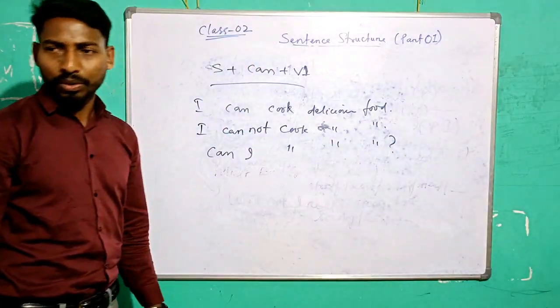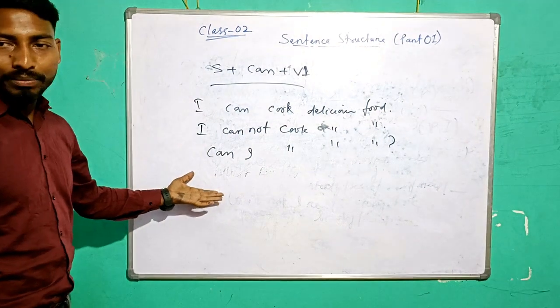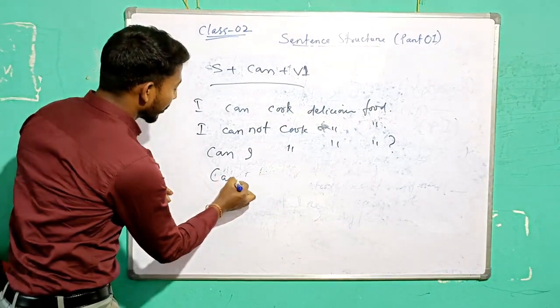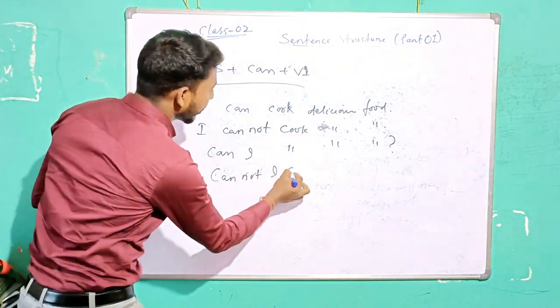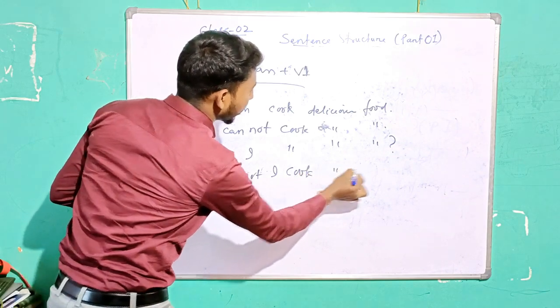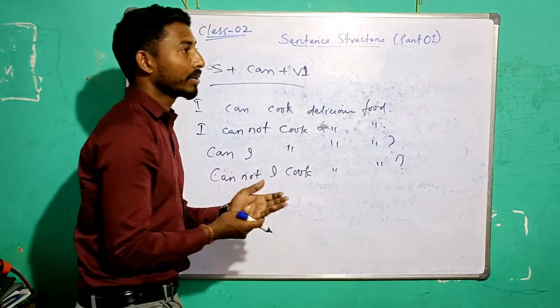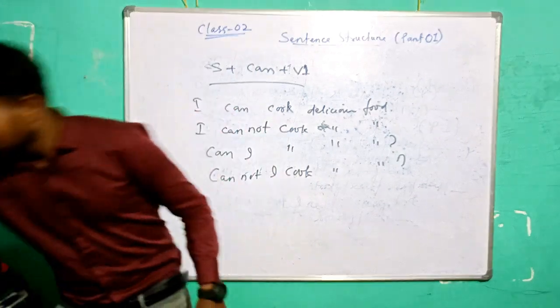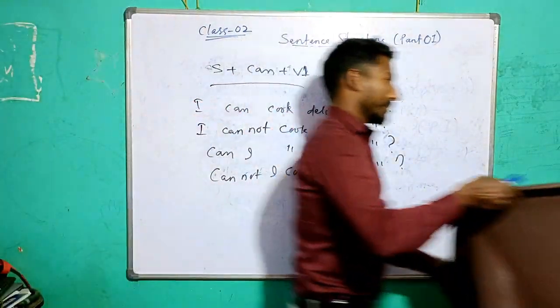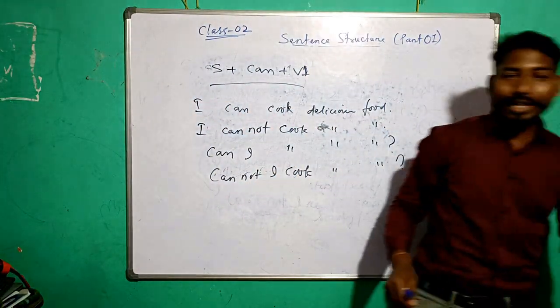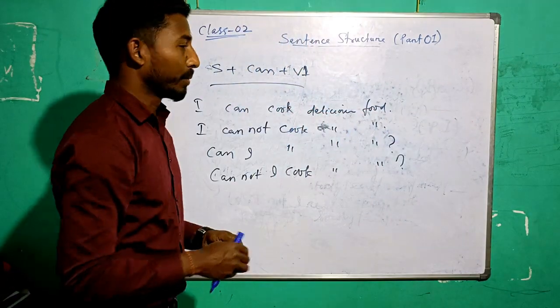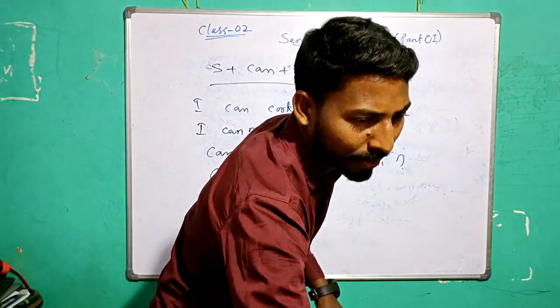Can I cook delicious food? Then one more: cannot I cook delicious food? Can I cook delicious food?